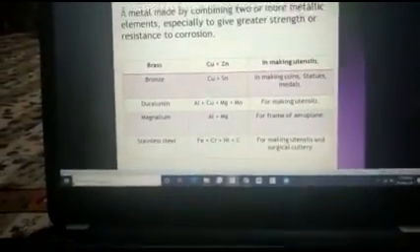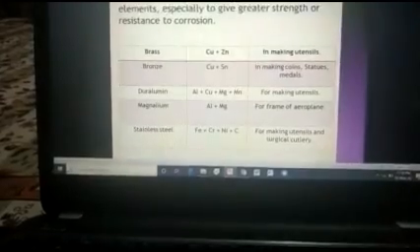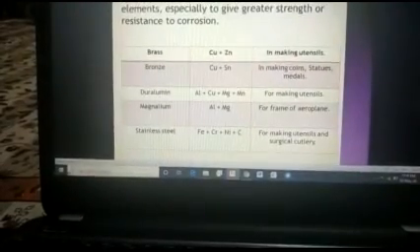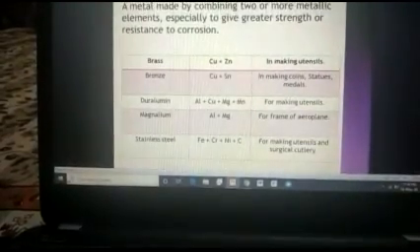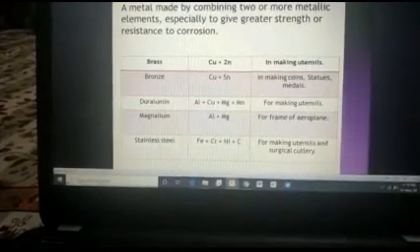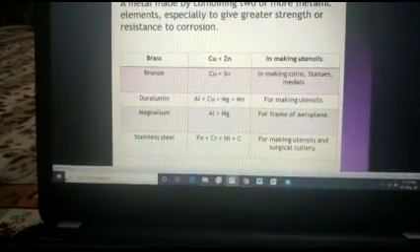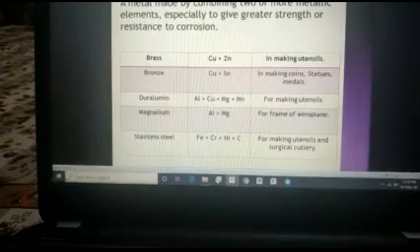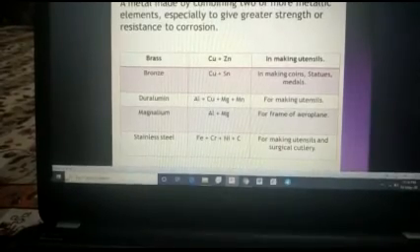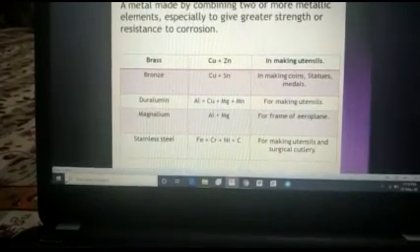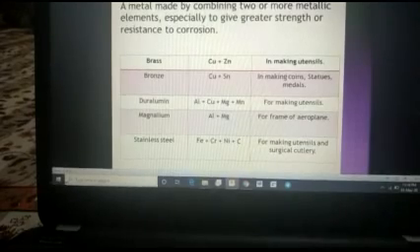Okay students, now what is this S in tin? The symbol of tin is based on its Latin name, stannum. Stannum is the Latin name of tin, from which the symbol of tin arises.